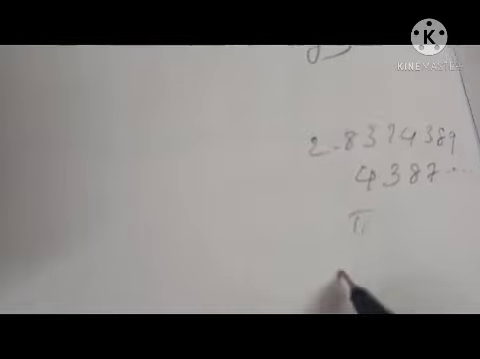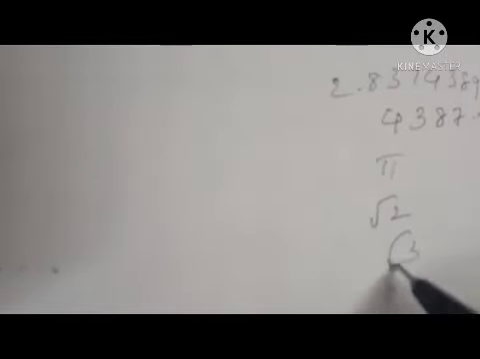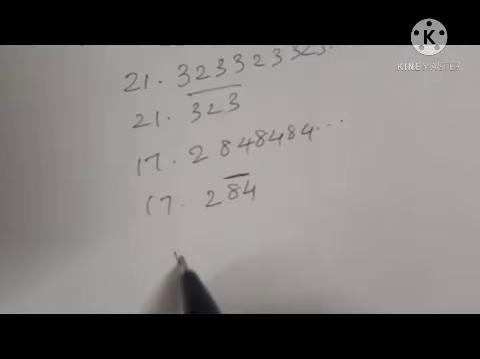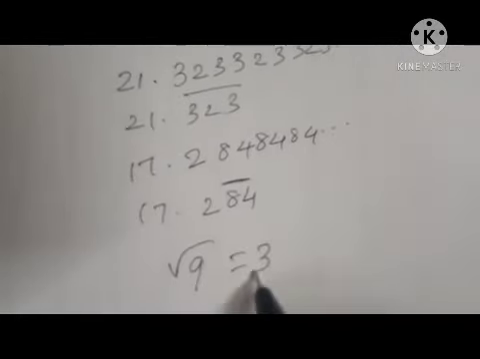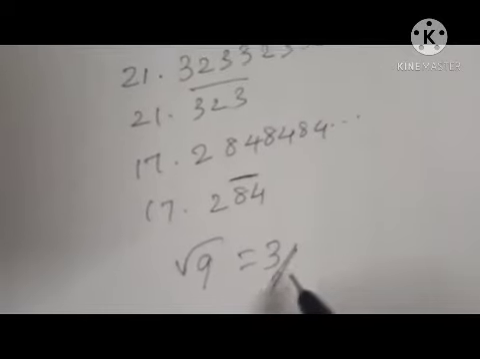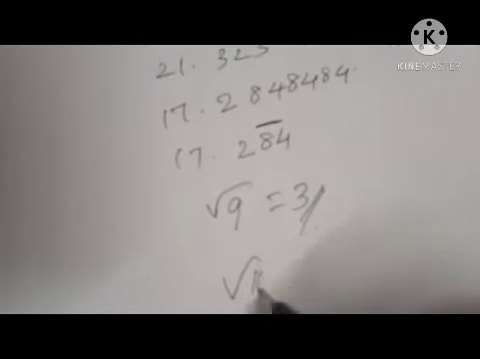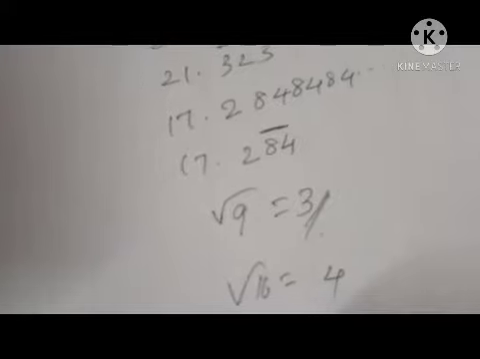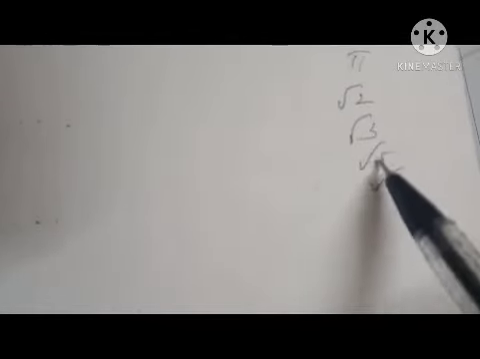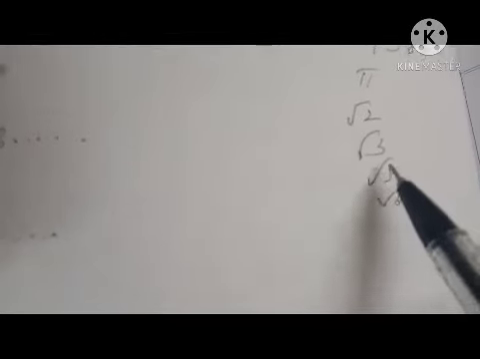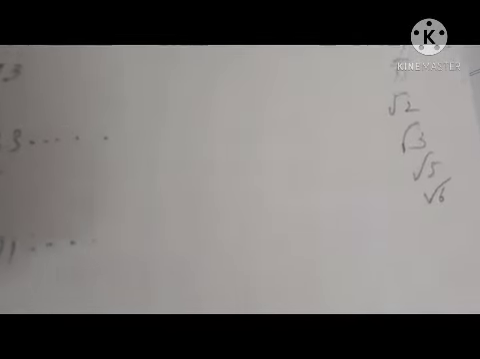Pi, √2, √3, √5, these all are what? Irrational. √6 is also irrational. But √9 is what? It is 3, right? So it will be rational. Root 16 is rational, right? So the numbers which are not perfect squares inside the root symbol are all irrational numbers.